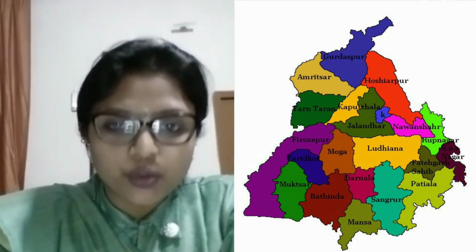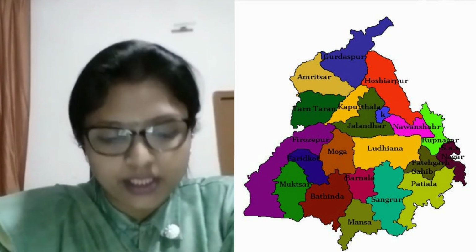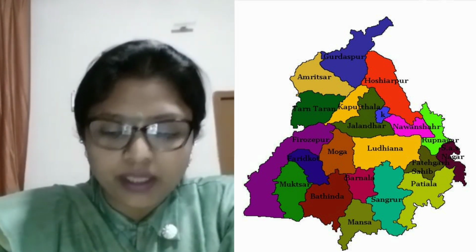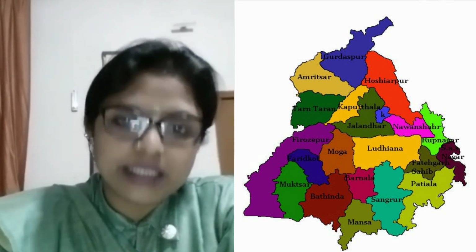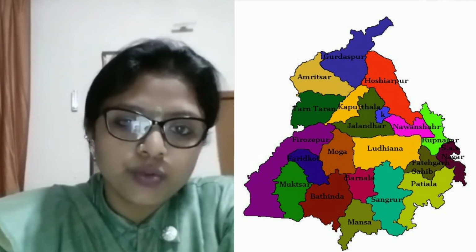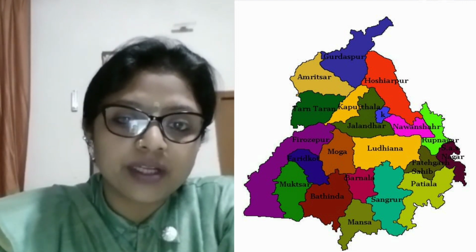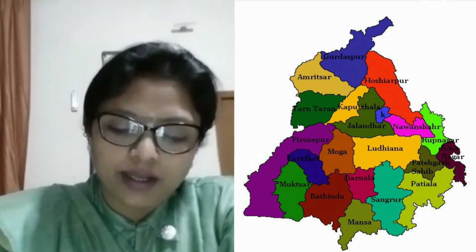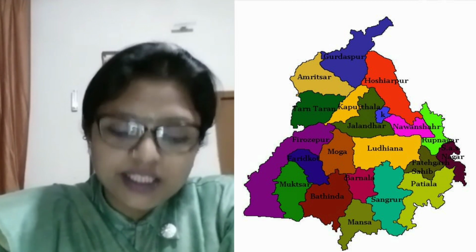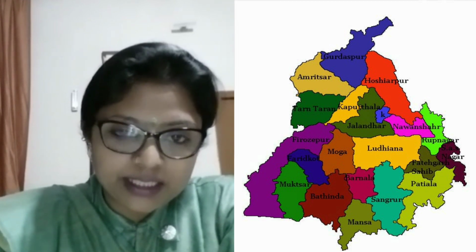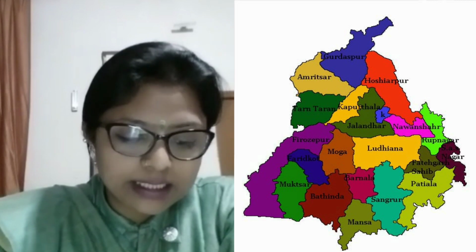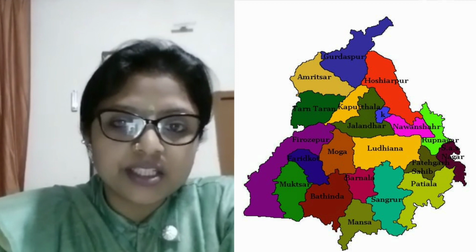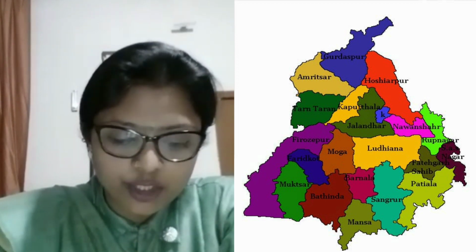Chandigarh is a union territory, as we all have studied earlier, as well as the capital of Punjab and Haryana, meaning Chandigarh is the only city that is the capital city of two states, that is, one is Punjab and the other is Haryana. It is a well planned city designed by the French architect Le Corbusier. And people living in this city speak Punjabi, English, and Hindi.